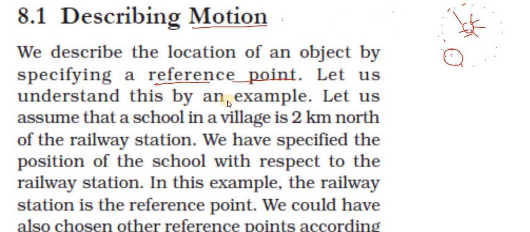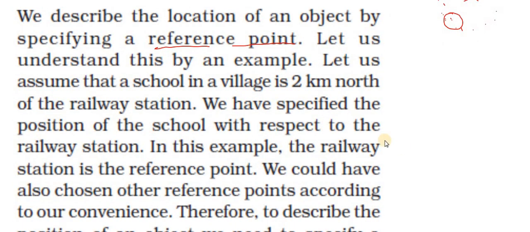So let us understand this by an example. Let us assume that a school in a village is 2 kilometers north of the railway station. We have specified the position of the school with respect to the railway station. In this example, the railway station is the reference point.